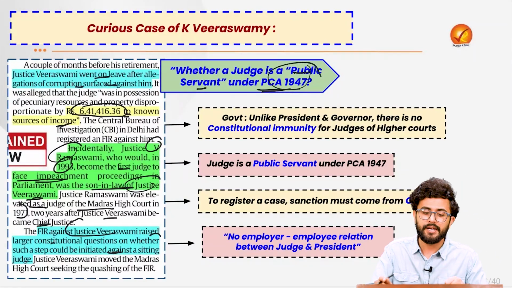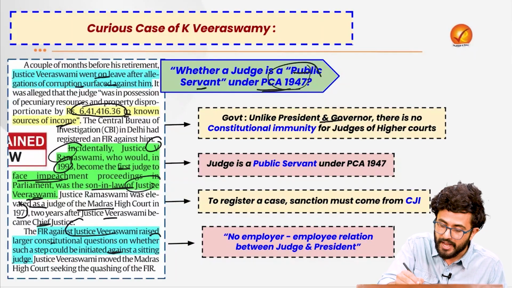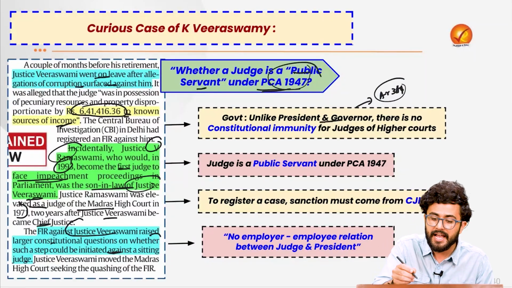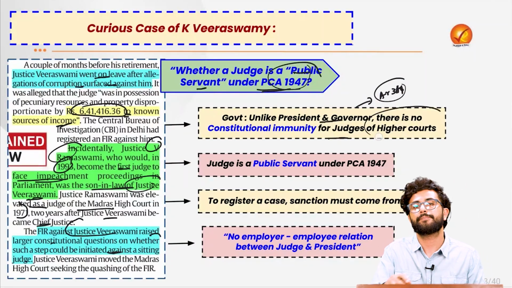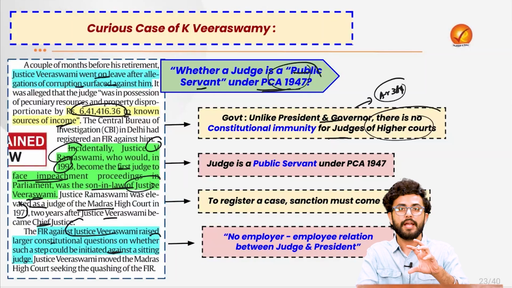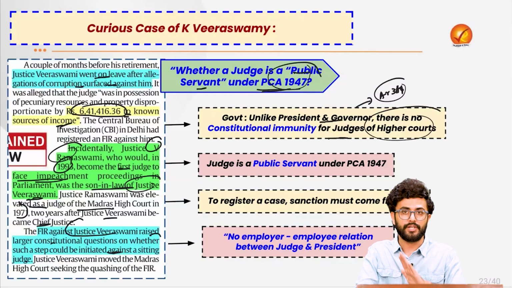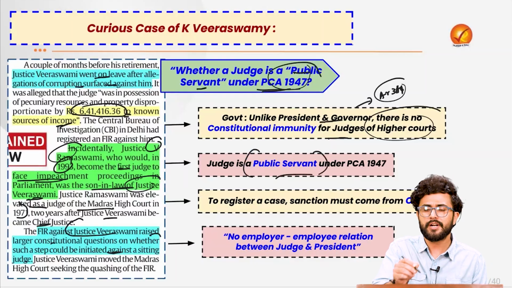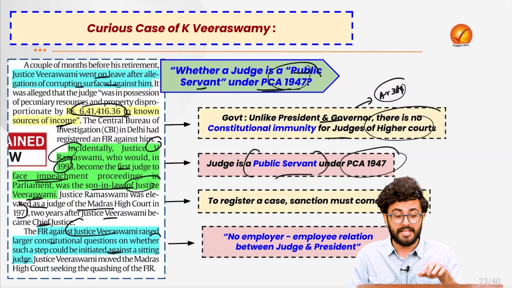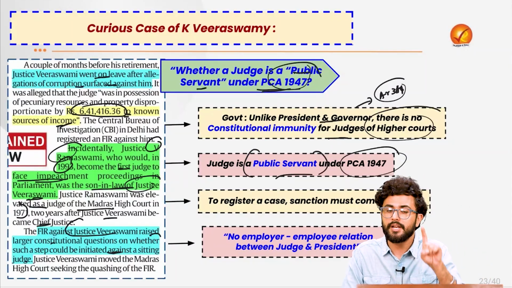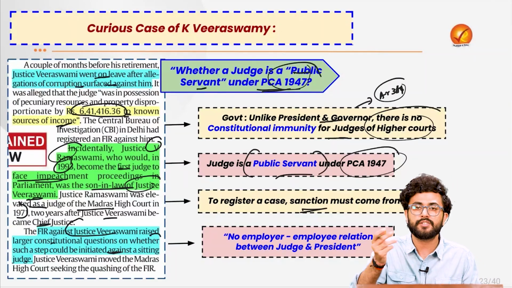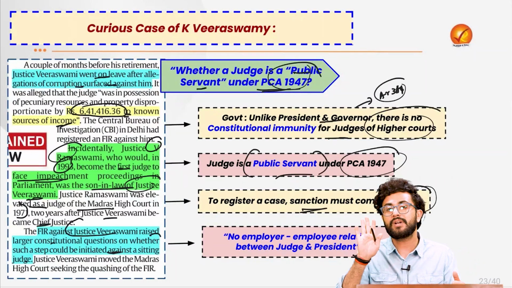The government said that unlike the president and governor, who have been provided constitutional immunity under Article 361 of the Constitution, no such immunity has been provided for the judges of higher courts. Thus, the Supreme Court took a kind of Madhyam Marg, a middle path, and said that yes, indeed, a judge is a public servant under the Prevention of Corruption Act 1947, but to register a case against a sitting judge, the sanction must always come from the Chief Justice of India, and that is exactly what has happened right now as well.